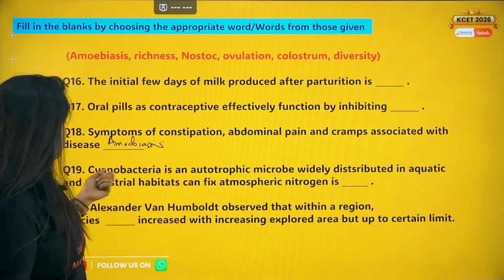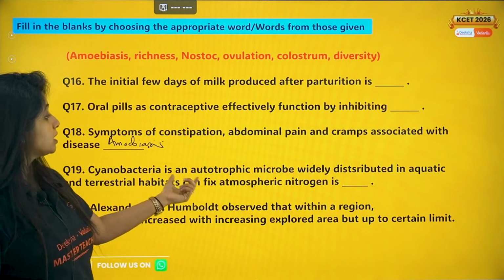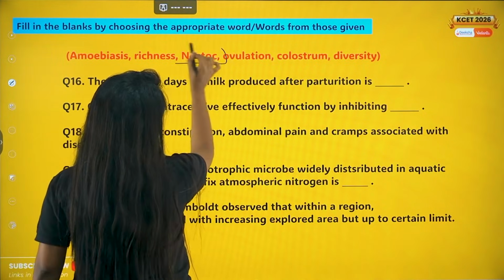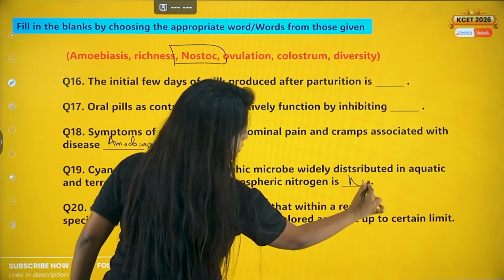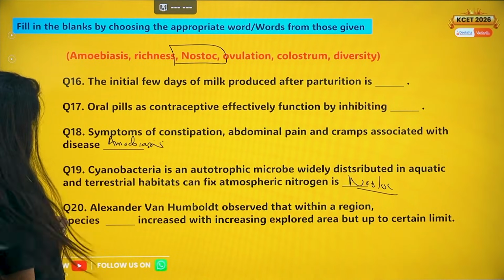So cyanobacteria is an autotrophic microbe widely distributed in aquatic and terrestrial habitats, which can fix atmospheric nitrogen. Which one is it? It is nostoc. Nostoc is such a cyanobacteria. Okay, question number 20.